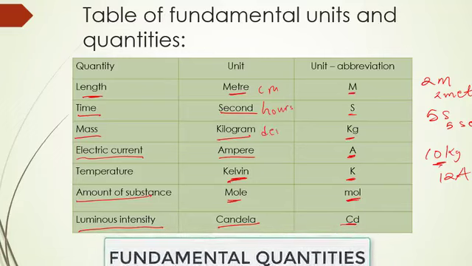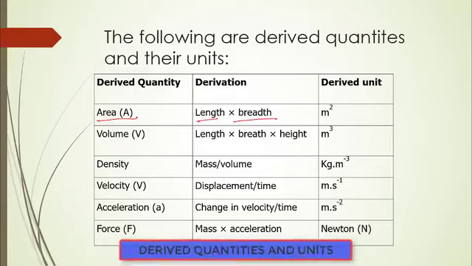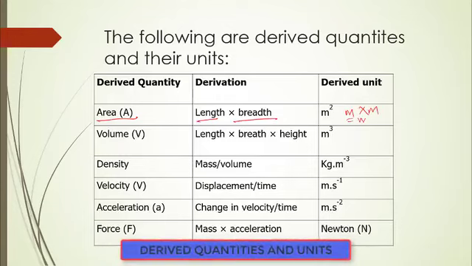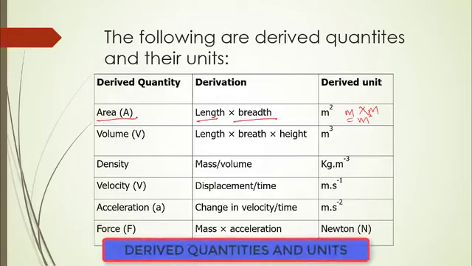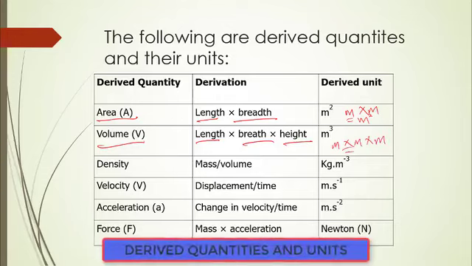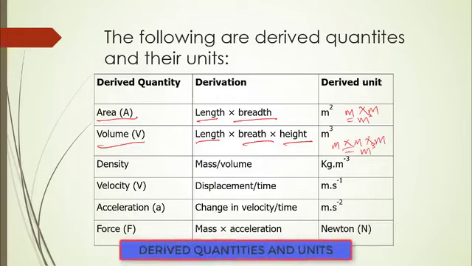The following on your slide here are the derived quantities and units we have in physics. The first one is area. Area is given by a product of length and breadth. So length times breadth simply gives us, since length is measured in meters and breadth is also measured in meters, meter squared. M times M, m squared. The same applies to volume. Volume is measured in length, breadth, and height. Length is measured in meters, breadth is measured in meters, height is measured in meters. M times M times M gives us meter cubed.